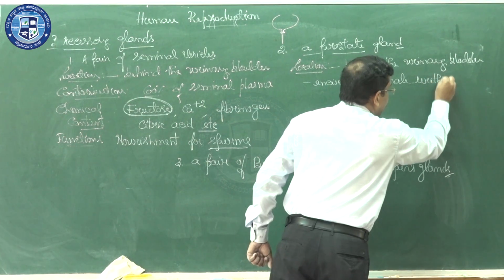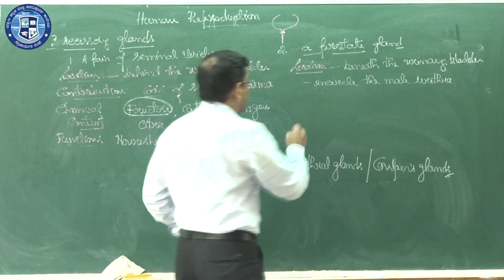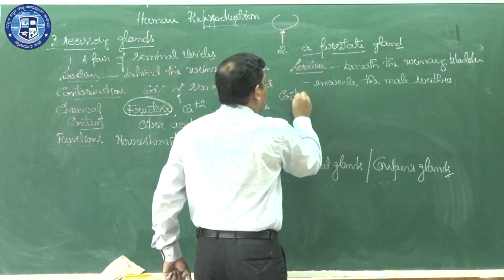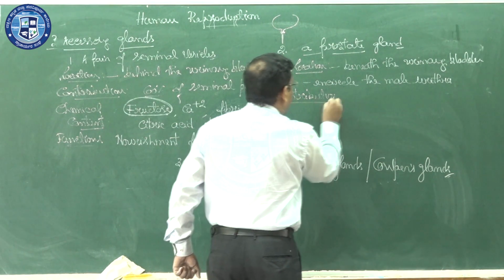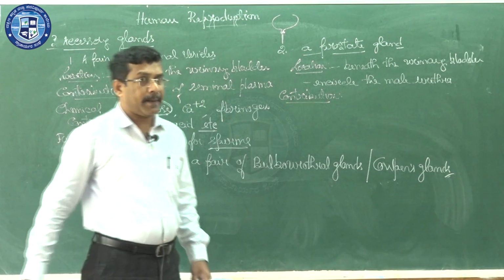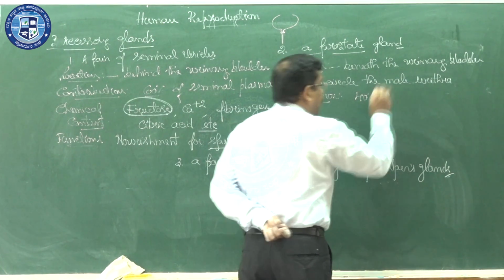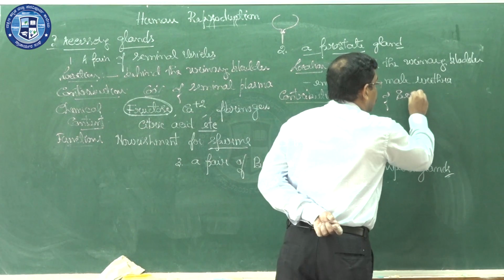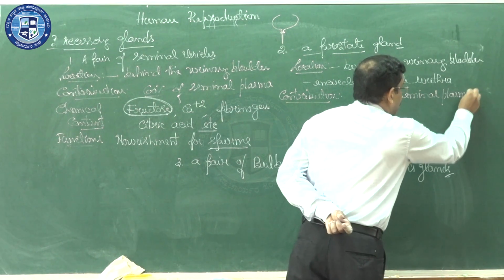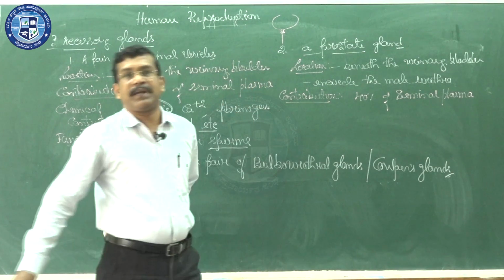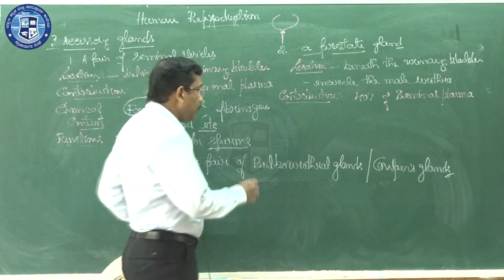Encircle the male urethra. That is the key feature of a prostate gland. Next one, contribution. Because this gland also secretes seminal plasma like the other two kinds of accessory gland, its contribution is around 40% of seminal plasma. Maximum will be produced by the structure called seminal vesicle. This contributes around 60% of seminal plasma, which is a white, milky, alkaline fluid.